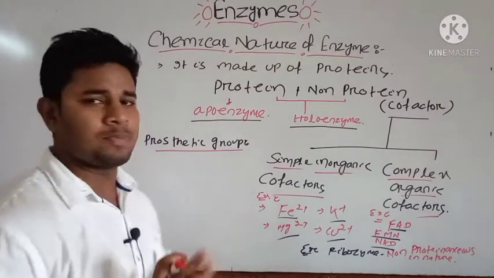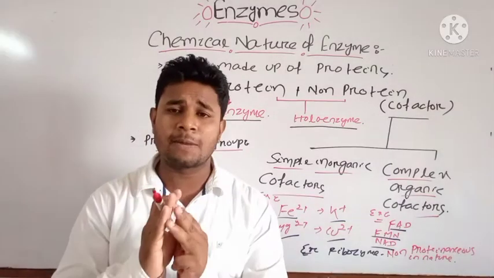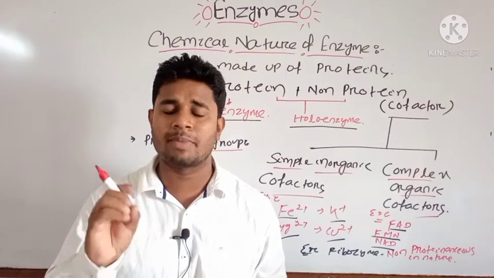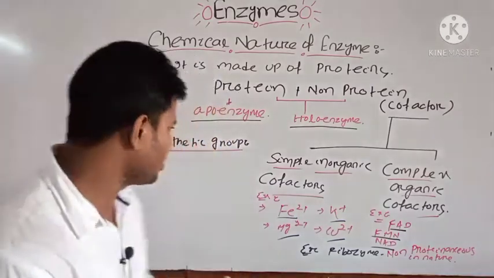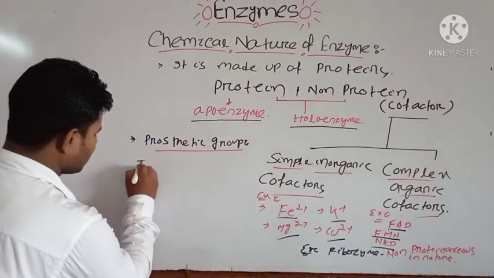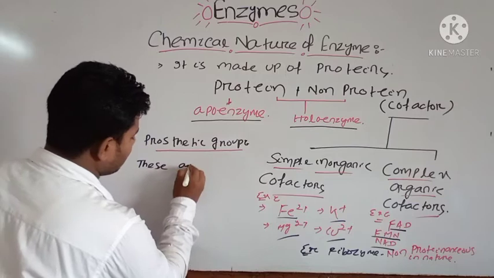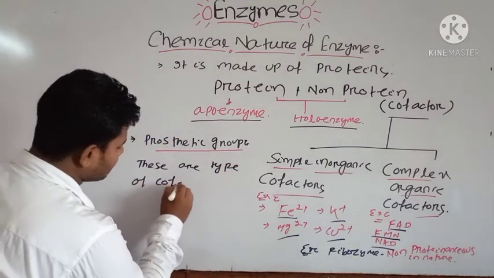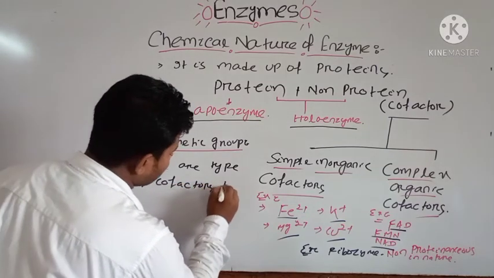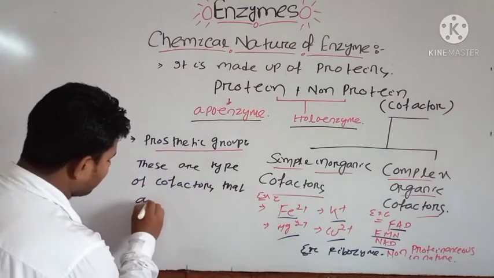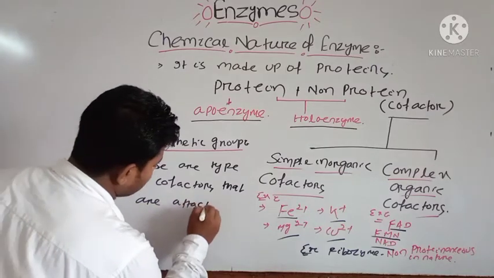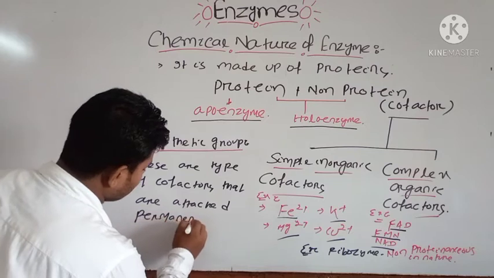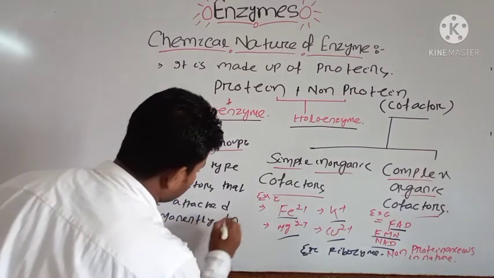Usually you can find some cofactors that are permanently attached to the enzyme structure, and those cofactors permanently attached to the enzyme are known as prosthetic groups.